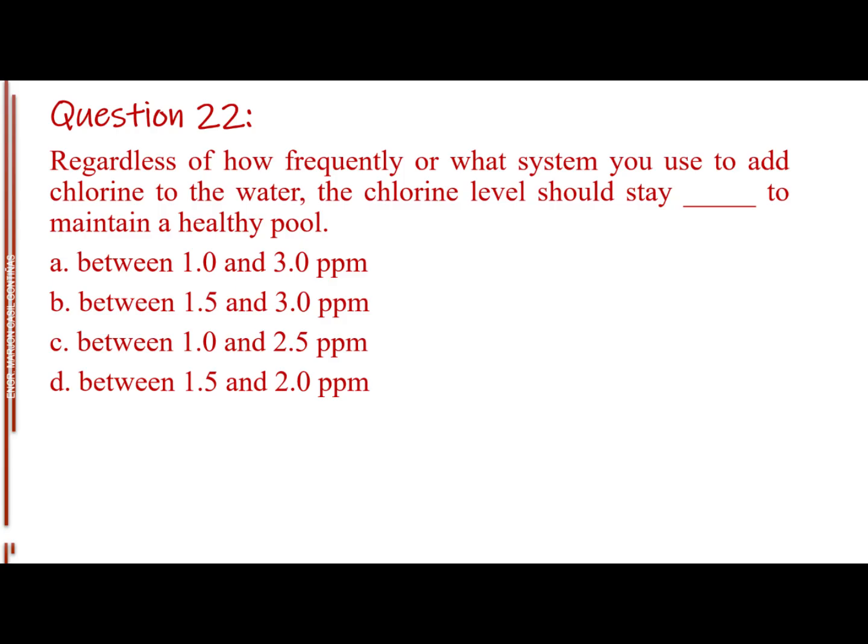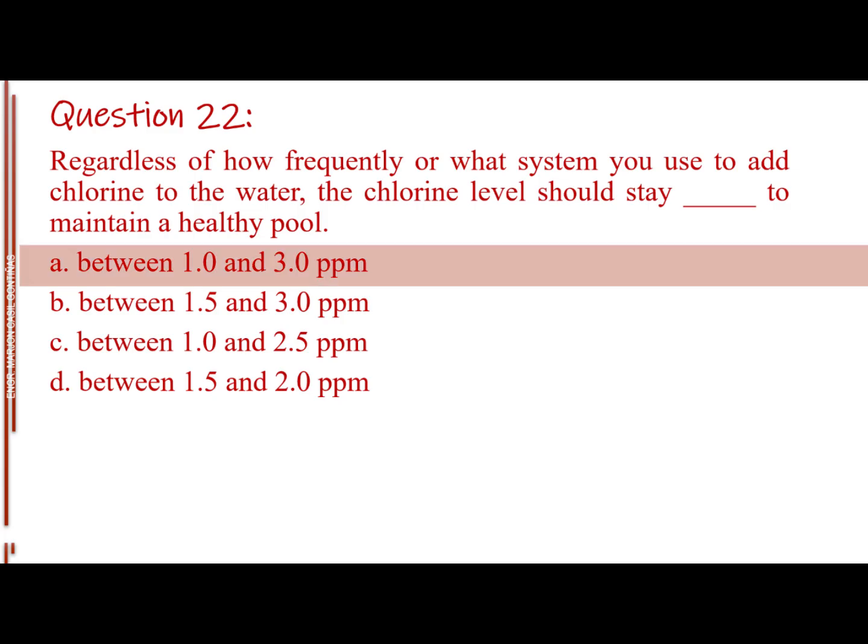Letter C, between 1.0 and 2.5 ppm. Letter D, between 1.5 and 2.0 ppm. The answer is letter A, between 1.0 and 3.0 ppm. ppm stands for parts per million.